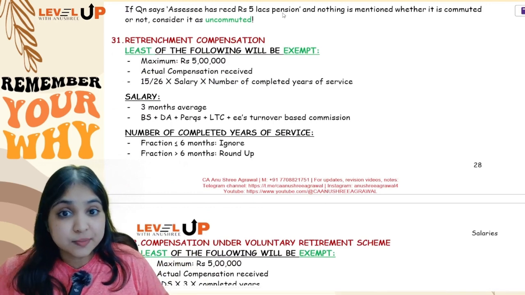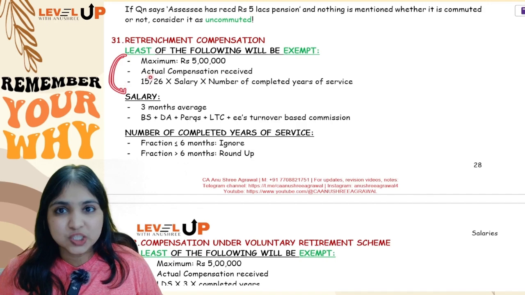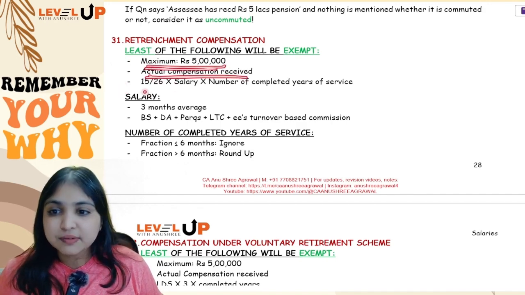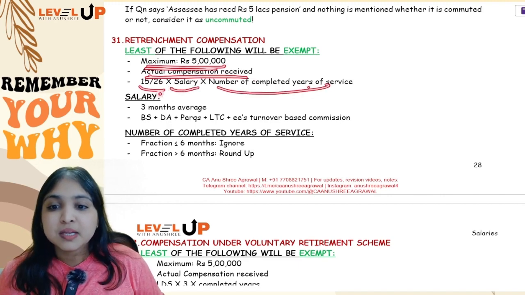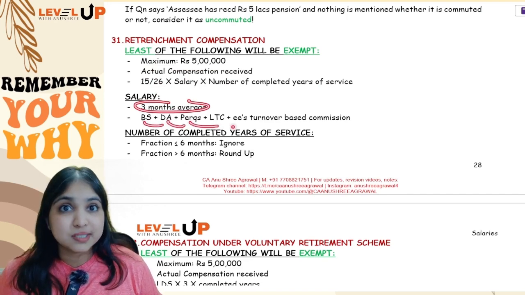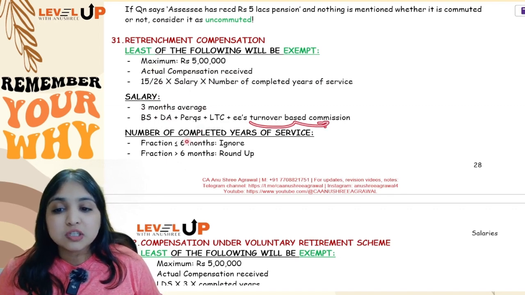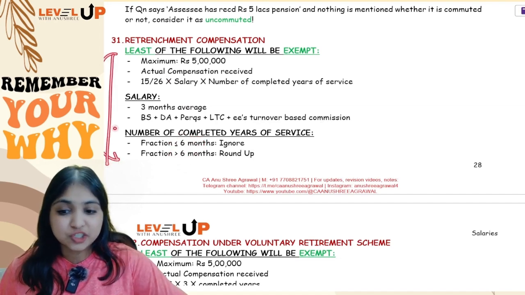Then comes retrenchment compensation. You will calculate 3 things. Out of the 3 things, whichever is the least will be exempt. Maximum exemption will be 5 lakhs; actual compensation received; 15/26 into salary into number of completed years of service. Here salary will be 3 months average of basic salary, DA, perquisites, LTC and employee's turnover-based commission. Here also up to 6 months you will ignore the fraction, more than 6 months you will round up the fraction. Not very important, so not spending too much time over here.